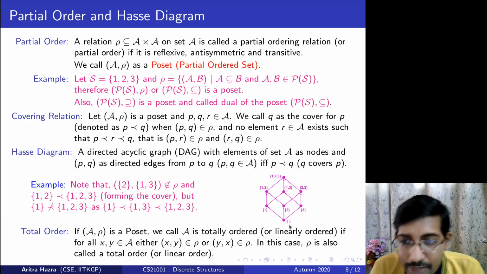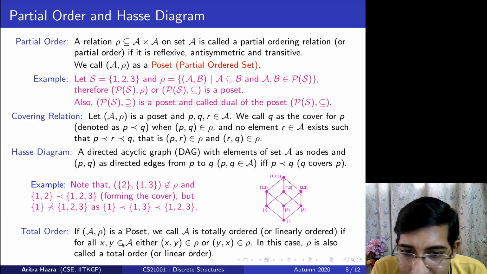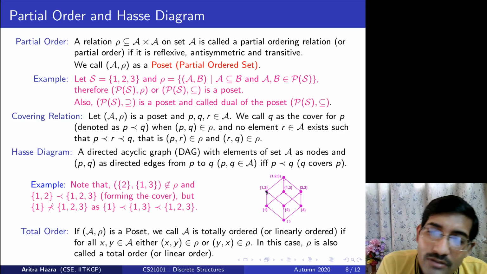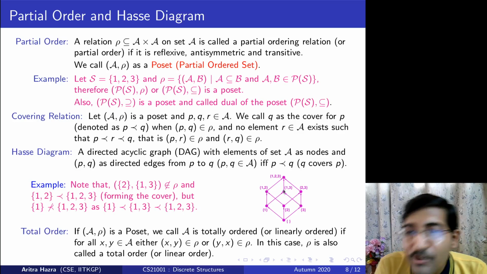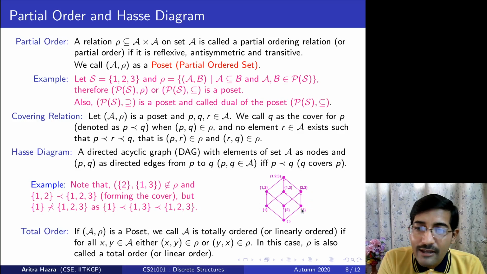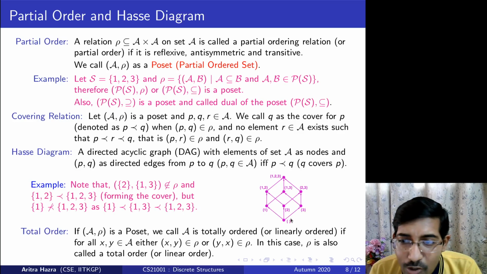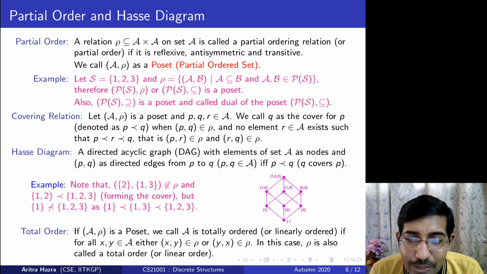So we can start from an element, since for all x, y we have either xy or yx coming in the set. So this element should be connected to everyone. Anyone I choose, then anyone I choose, then anyone I choose, and I can travel till I exhaust all the elements. That gives me a linear order for all the elements, and it is called a total order.